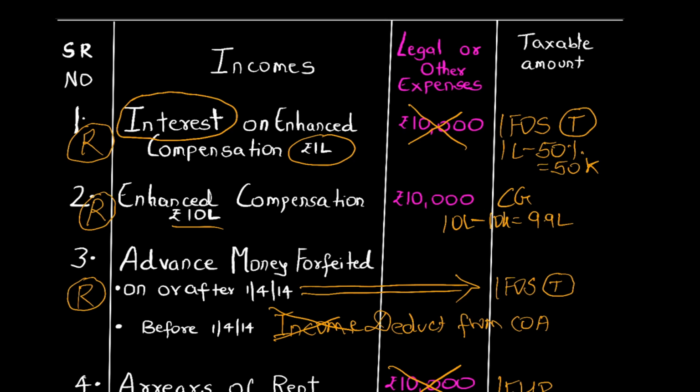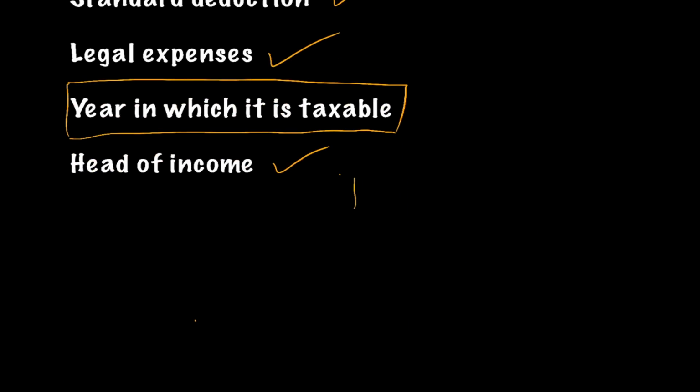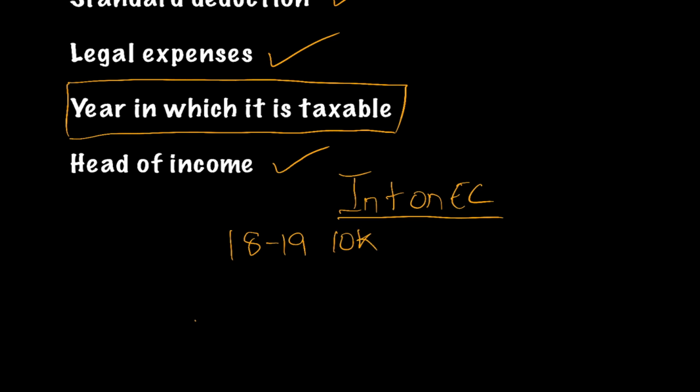So students, the year in which they are received is also important. I'll give you an example for interest on enhanced compensation, students. Sometimes what happens in examination is, say for example, for 18-19, interest is calculated 10,000.